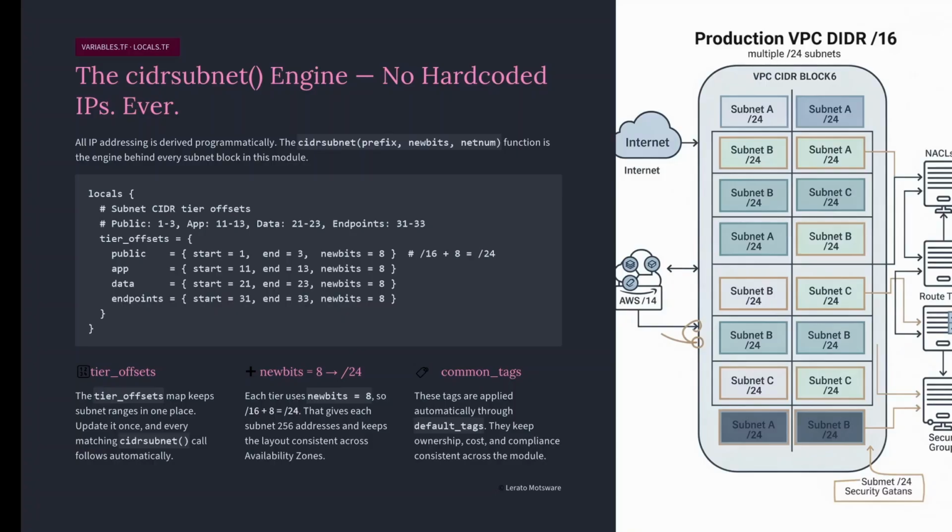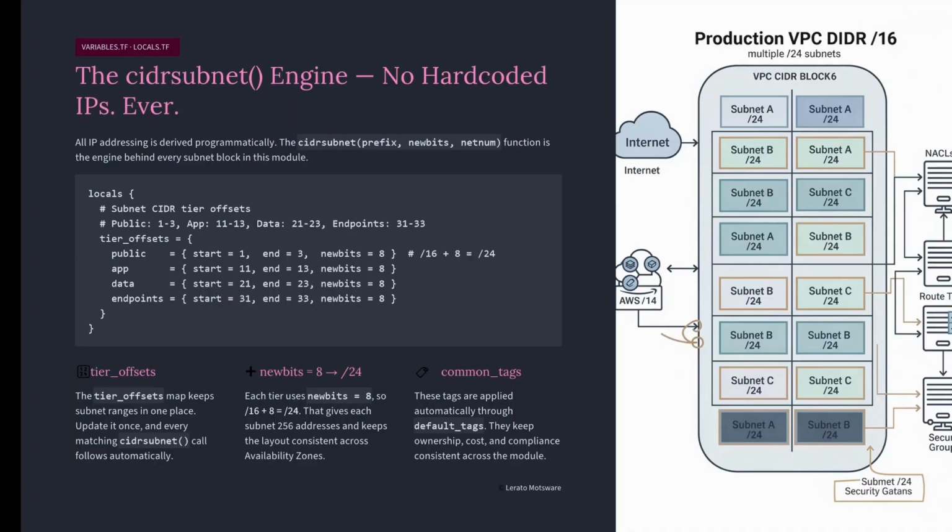New bits, this is 8 for every tier, slash 16 plus 8 new bits equals slash 24. Every street in every neighborhood is a slash 24, 256 houses per street. Start and end. These are the street numbers for that tier. Not one street number, a range. Public tier, start 1 and end 3. For production neighborhood 10.1, that gives us 10.1.1.0 slash 24, 10.1.2.0 slash 24, 10.1.3.0 slash 24. 3 public streets, 1 per availability zone.